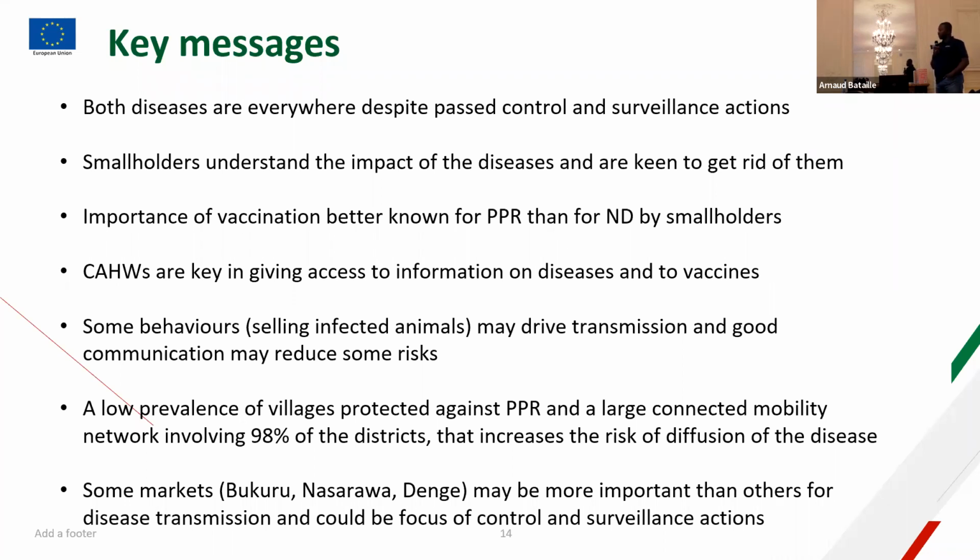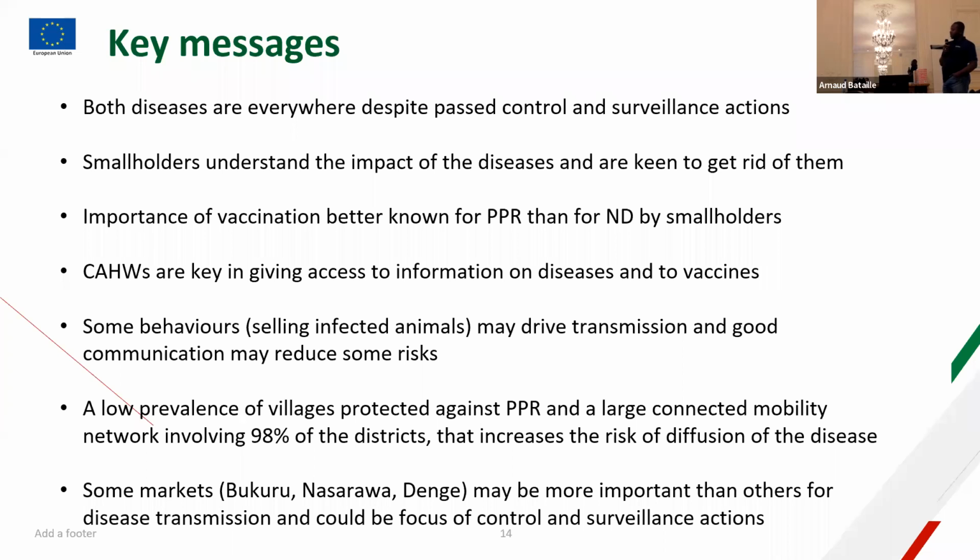The community animal health workers are key actors in giving access to information on diseases and about vaccines to these farmers. Some behaviors of selling infected animals may drive transmission, and good communication may reduce this risk if well passed across to the smallholder farmers.